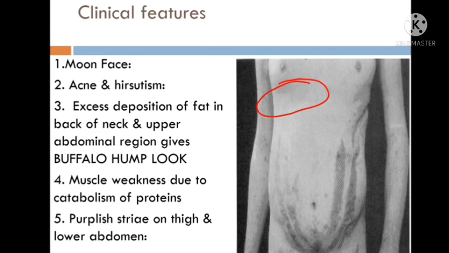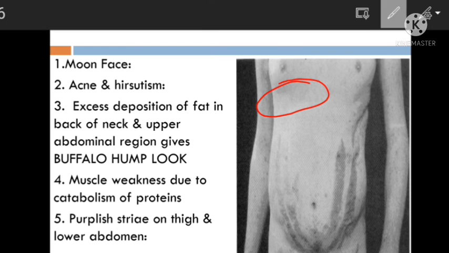You can see they are commonly present on the thigh and lower abdomen. You can see here they are present, purplish stria. What is the cause of this stria? Collagen fibers in the subcutaneous tissue are decreased, so the subcutaneous tissues can easily tear, and along with that subcutaneous fat is deposited, which causes stretching of the skin, and along with that there is rupture of subdermal tissue that produces purplish stria.